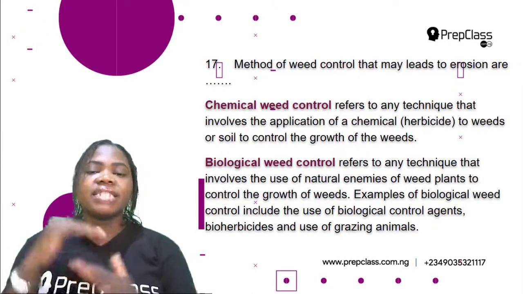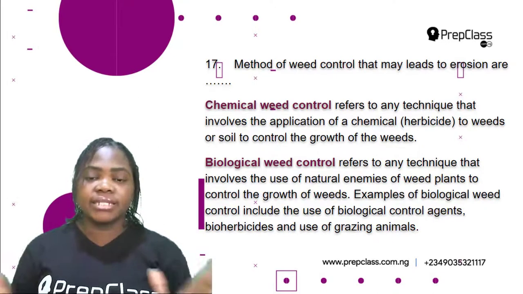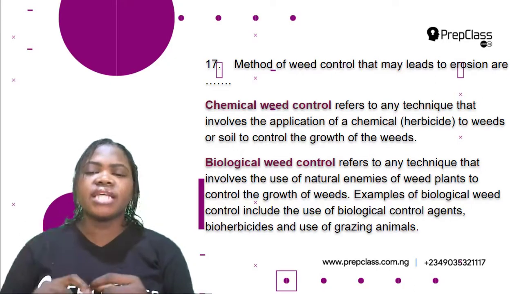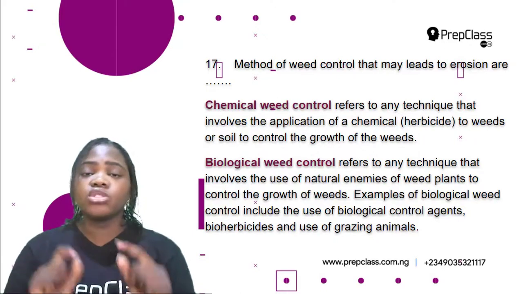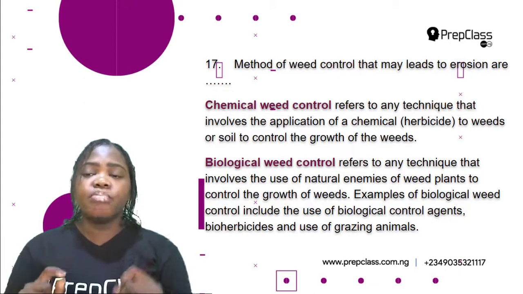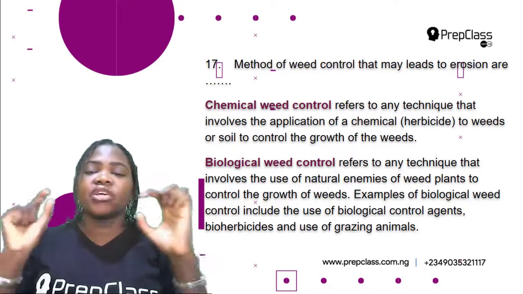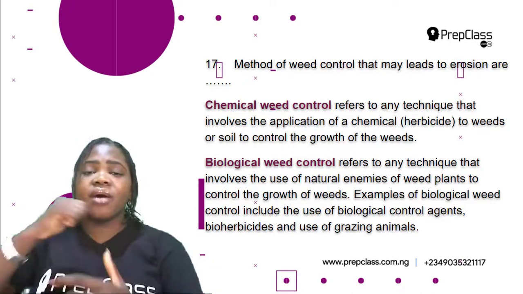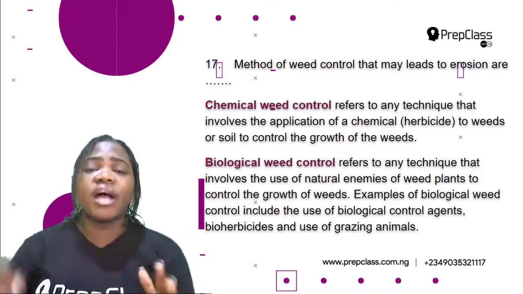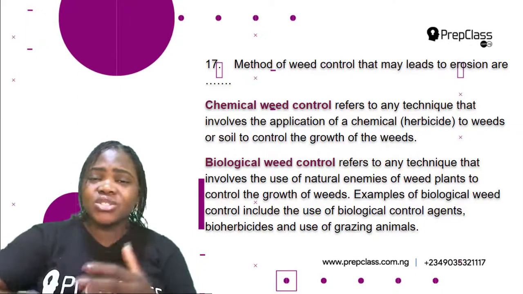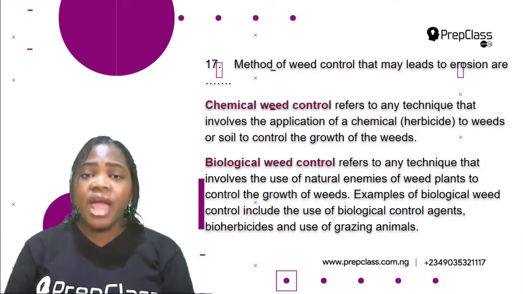So we have learned about all the weed control techniques: mechanical, cultural, chemical, and biological weed control. The question says method of weed control that may lead to erosion. Biological weed control would not lead to soil erosion. Chemical weed control would not lead to soil erosion, but the mechanical and cultural weed control methods could lead to erosion, because the mechanical method requires the use of farm equipment to remove weeds. So you could be uprooting weeds, and this could expose the soil surface to erosion.